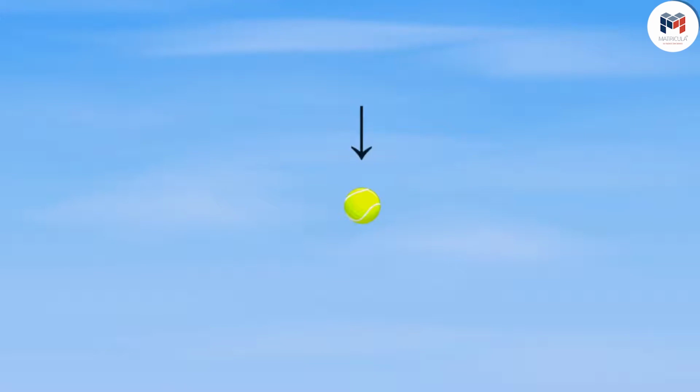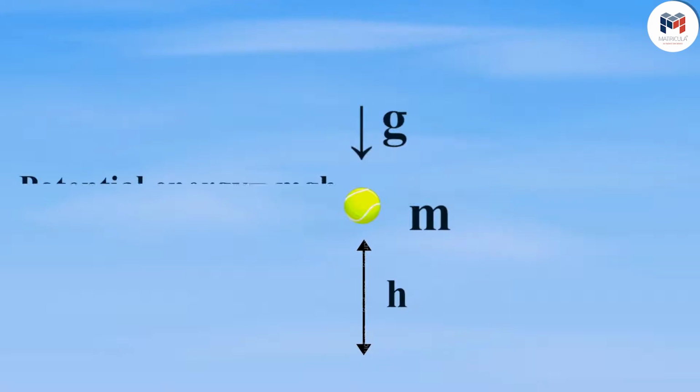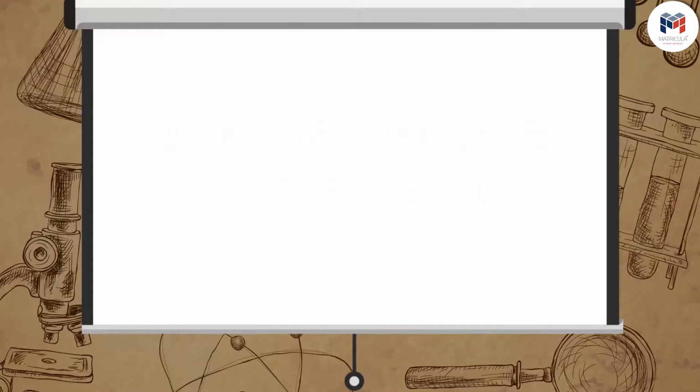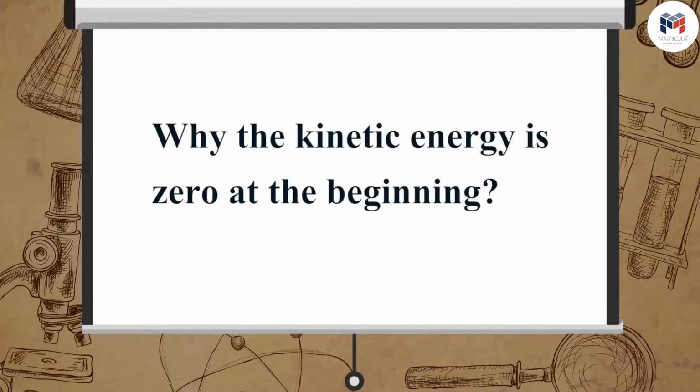Suppose a ball of mass m undergoes free fall from a height h. At the start of the fall, the potential energy of the ball is equal to mgh and the kinetic energy is equal to 0. Can you answer why the kinetic energy is 0 at the beginning?